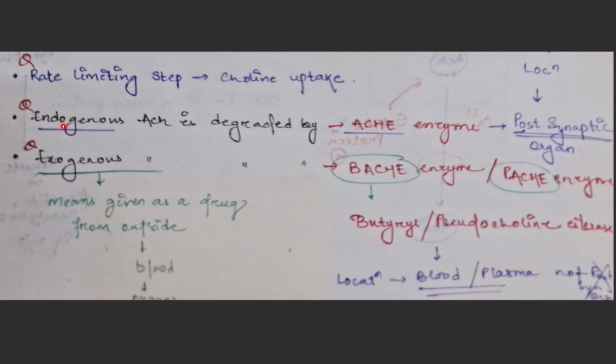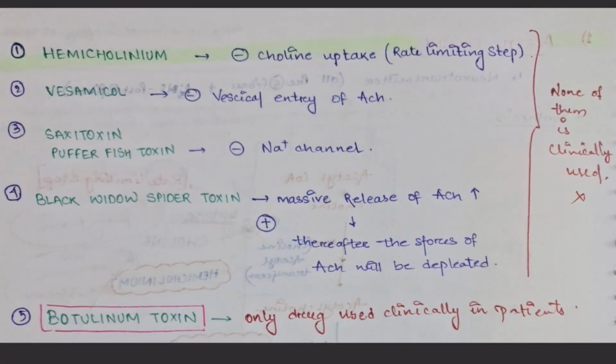Now, we have read about this endogenous acetylcholine that is degraded by the acetylcholinesterase enzyme that is present in the postsynaptic organ. What about the exogenous acetylcholine? Exogenous acetylcholine means when we give the drug acetylcholine from outside into the blood. Now there, butyryl or pseudocholinesterases act. Okay, BChE or PChE, that way you can remember. And where is the location? Blood and plasma, because this occurs in the blood and plasma, so they are present in the blood and the plasma. Then the drugs. What are the drugs used?